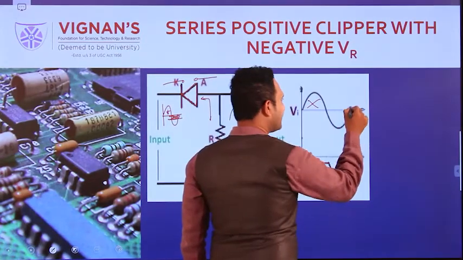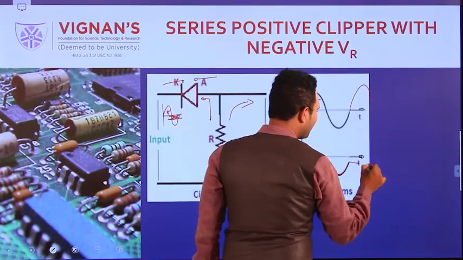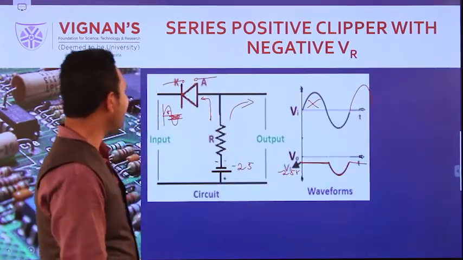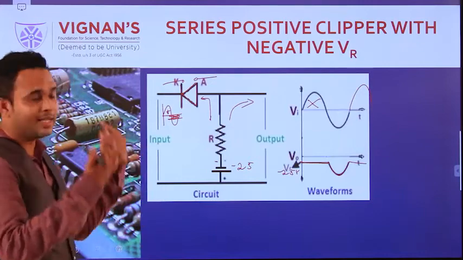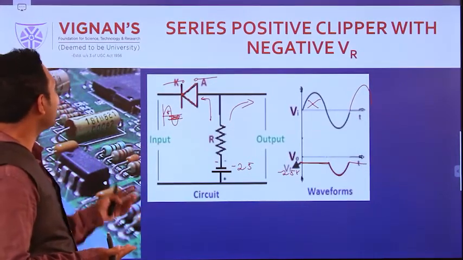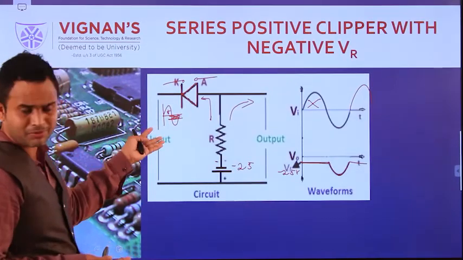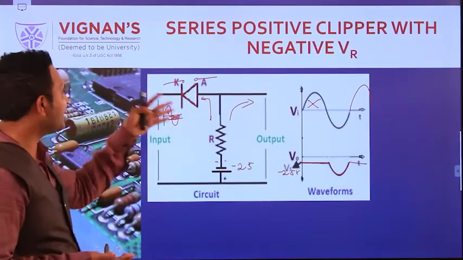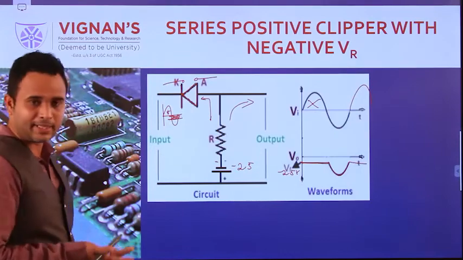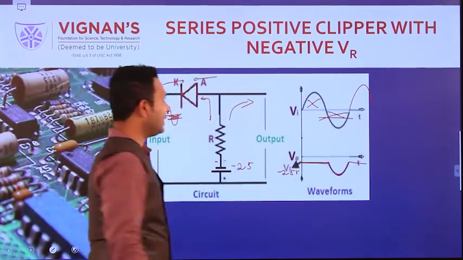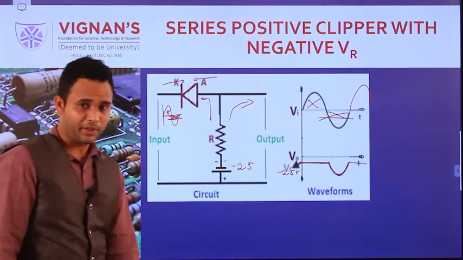Again when the positive peak comes, we again get the constant signal, right? So here we get the wave at the negative side. That's why this is called the series positive clipper. Positive clipper means the positive peak is suppressed, with the negative reference. Negative reference means the negative side is cut down. That's why this is called the negative reference clipper.